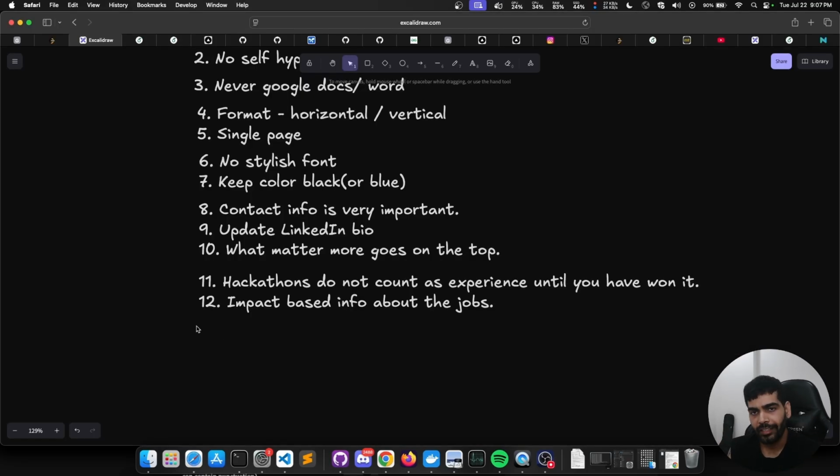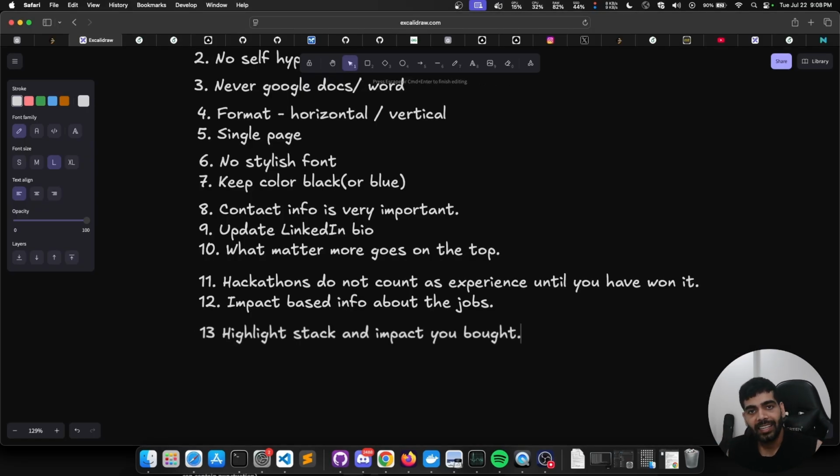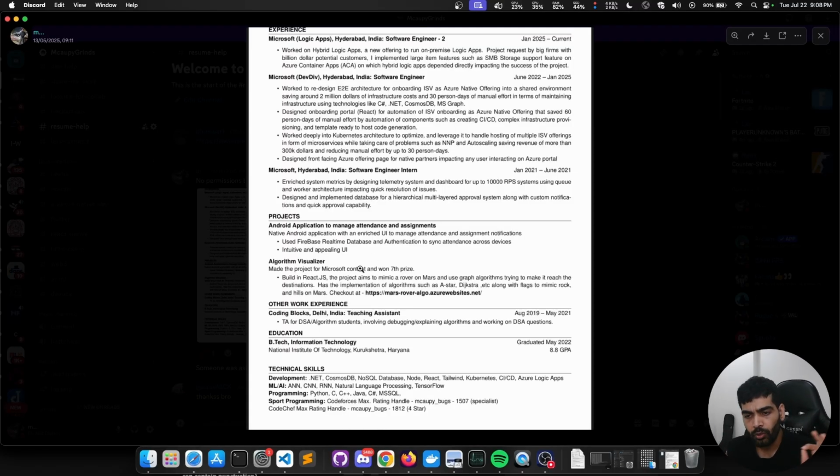The next point, very related to this one, would be highlight the stack and the impact you brought. So basically in my resume also, I have not highlighted it, but I should have highlighted Firebase and all those keywords, so that the interviewer who is just checking my resume is able to quickly glance over the resume without reading it completely and get the key terms I've worked on. Basically, whoever is interviewing you is in no mood to completely read your resume.